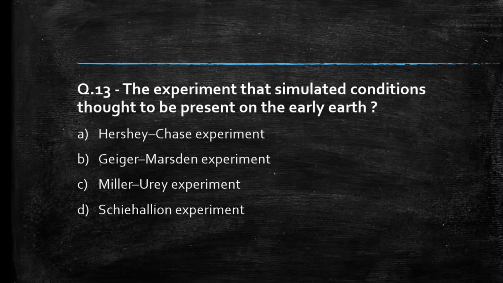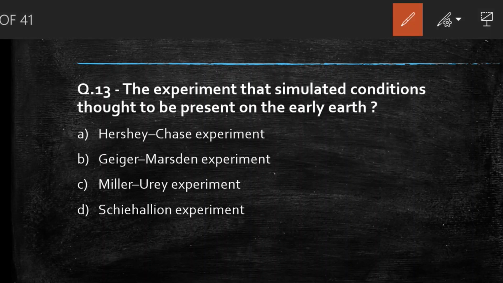Next question is, the experiment that simulated conditions thought to be present on early Earth. Hershey-Chase experiment, Geiger-Marsden experiment, Miller-Urey experiment, Schizo-Helion experiment. Students, comment your answer. So the right answer to this question is option C, Miller-Urey experiment.